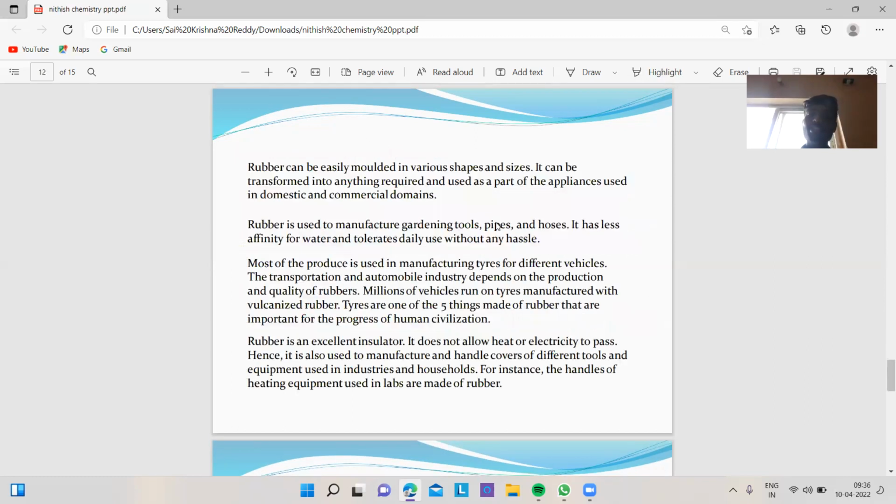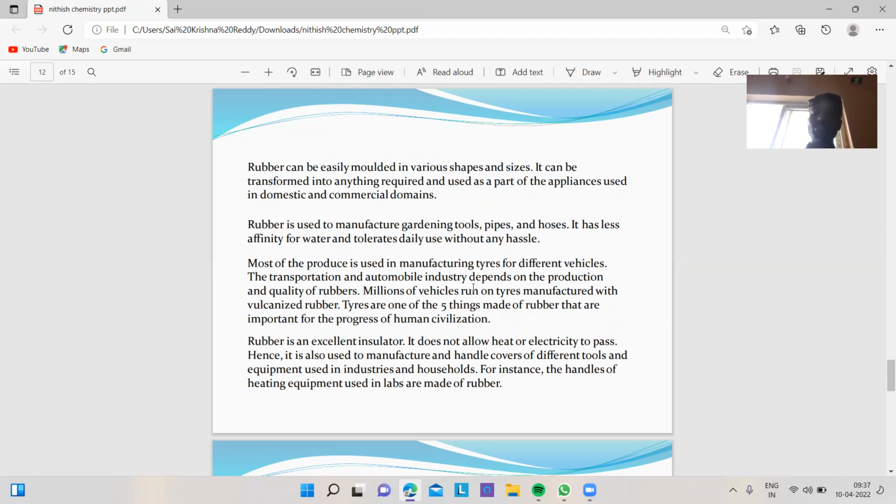Rubber can be easily molded in various shapes and sizes. It can be transformed into anything required and used as a part of appliances used in domestic and commercial domains. Rubber is used to manufacture gardening tools, pipes, and hoses. It has less affinity for water and tolerates daily use without any hassle.